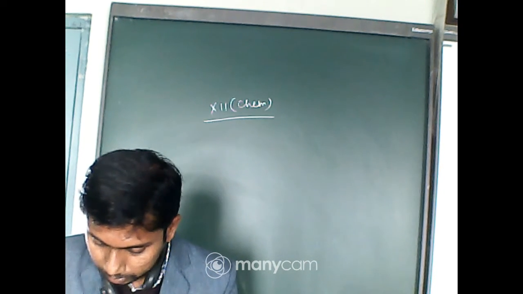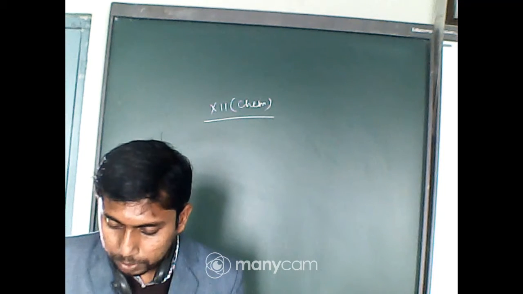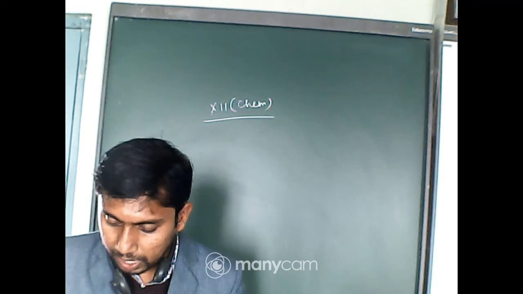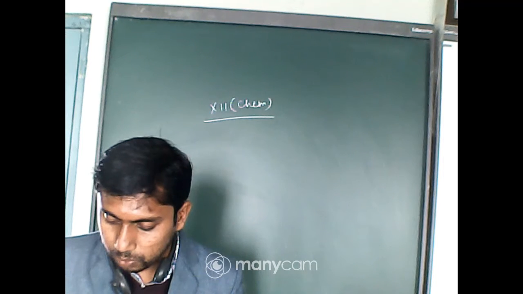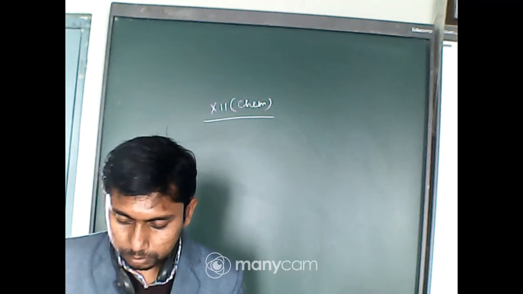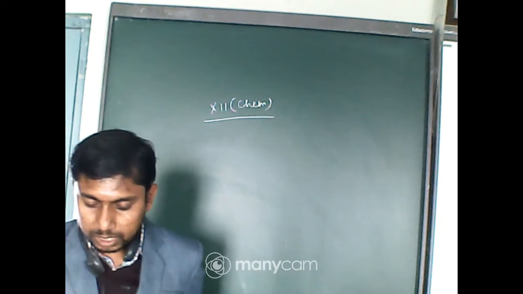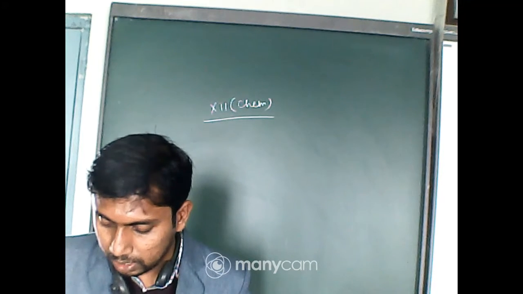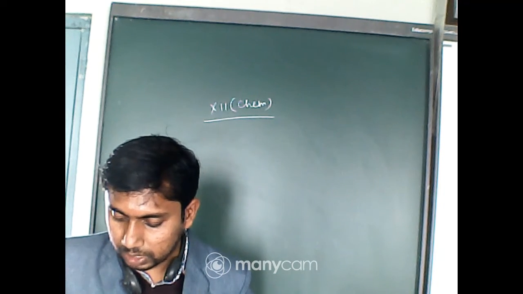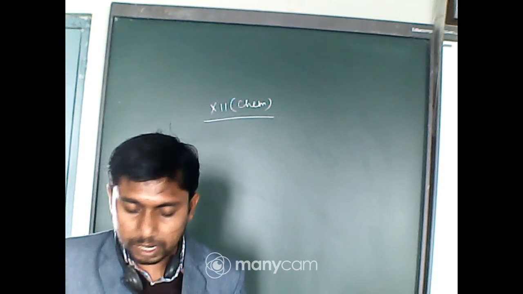Next one: which group of solids are electrical conductors as well as malleable and ductile?